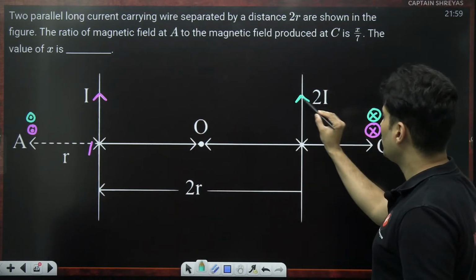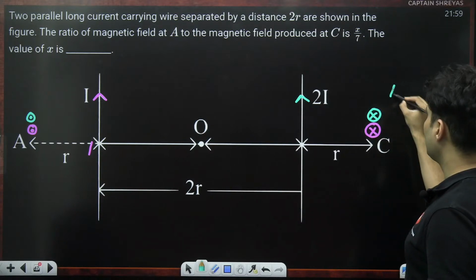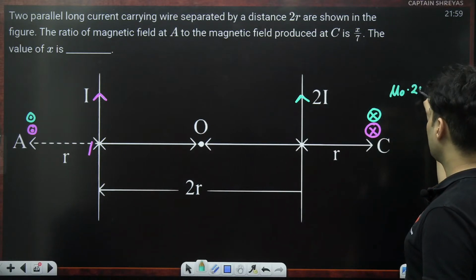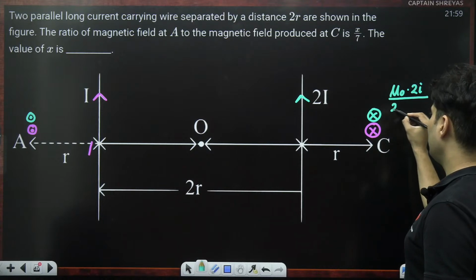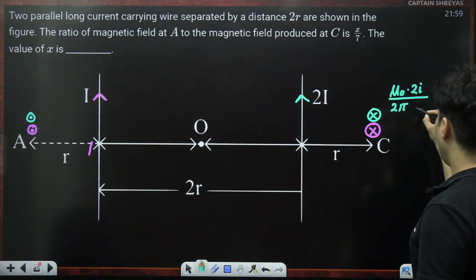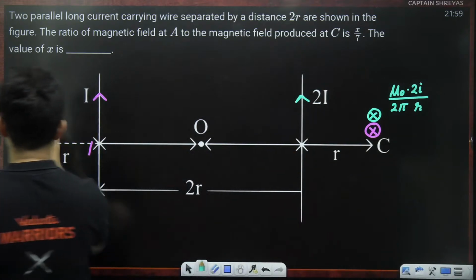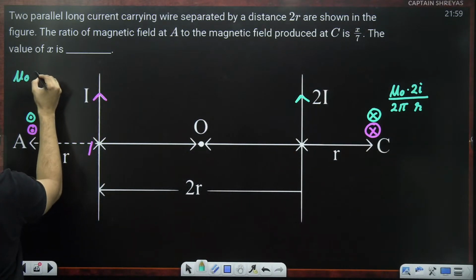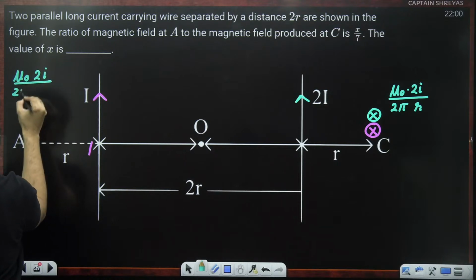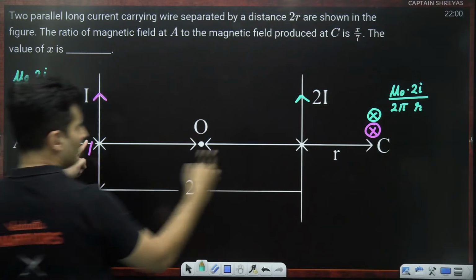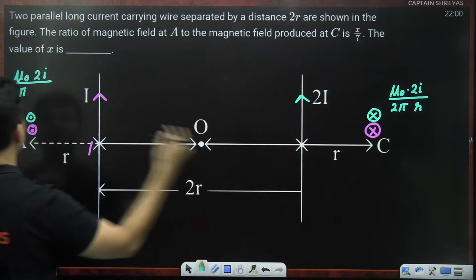So due to this current, the field over here is given by mu naught, current is 2I, divided by 2 pi r, that's it. Due to this current, the field over here is given by mu naught, current by 2 pi, r plus 2r, which is 3r.